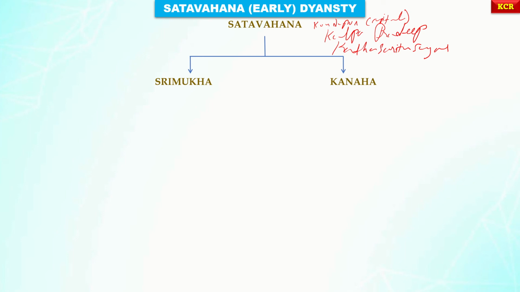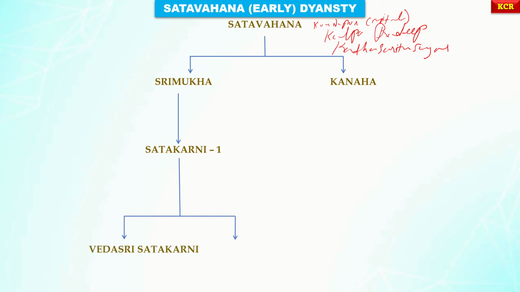And it can be presumed that Satavahana was the vassal of Ashoka. Please do observe here. Simukha's sons: the eldest one was Vedasri Satakarni, and the youngest one Satakarni 2.